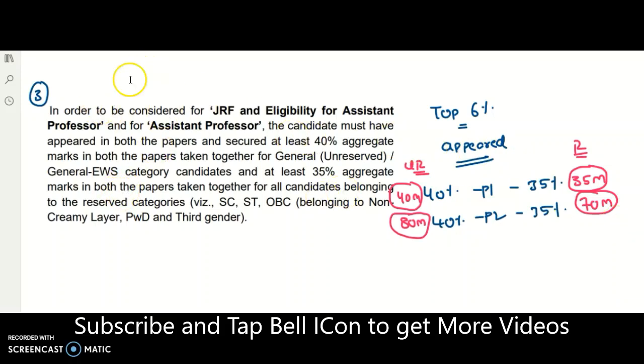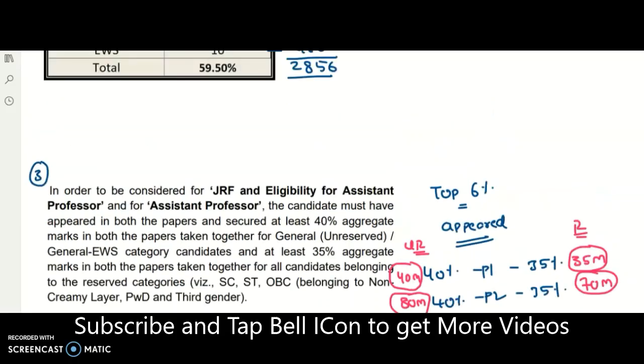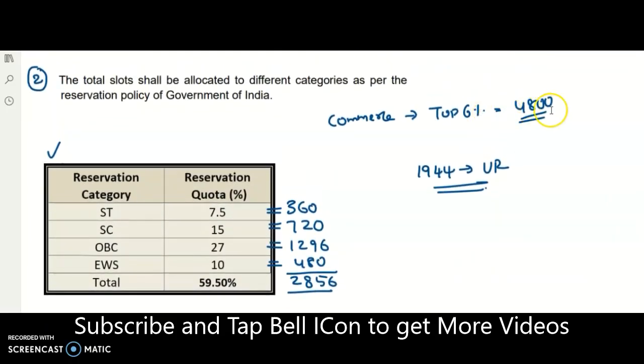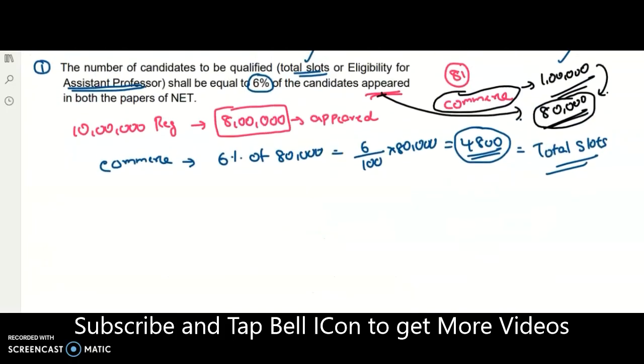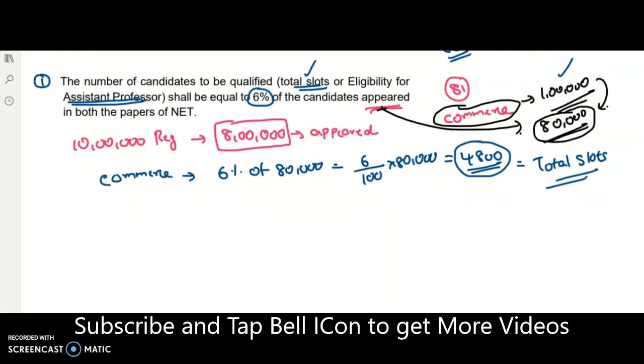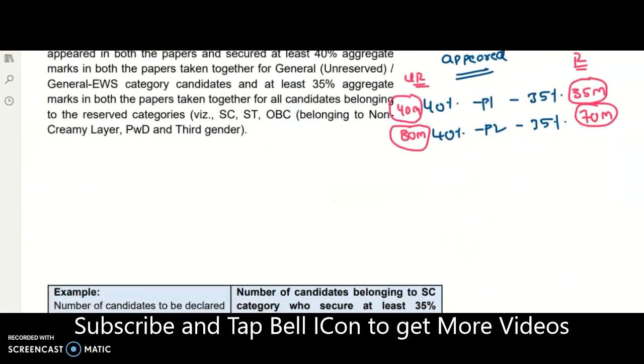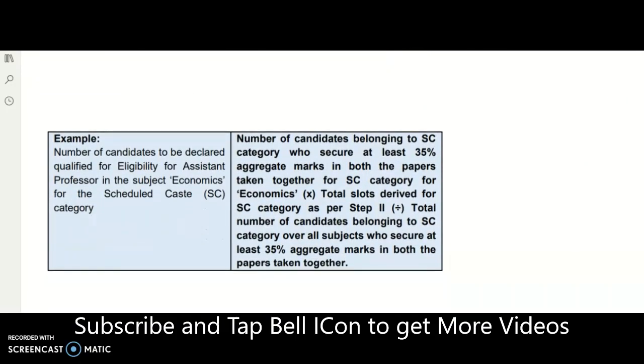Okay, fine. So, the continuity of the second point: I told that the total number of slots we got is 4,800, as per this calculation, the top 6% of the appeared candidates. So now we are moving to the fourth point. In this fourth point, they mention how the assistant professor is going to be qualified, the number of candidates. The total number of slots is different. In the first point, we got 4,800 as the slots, not the candidates.